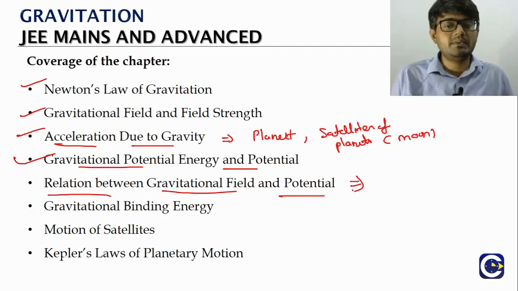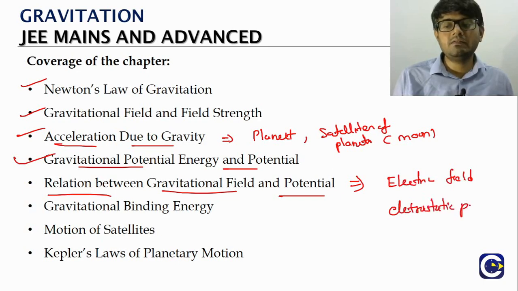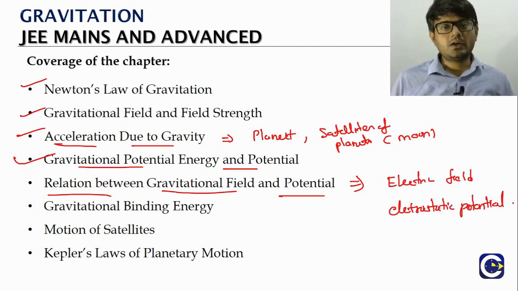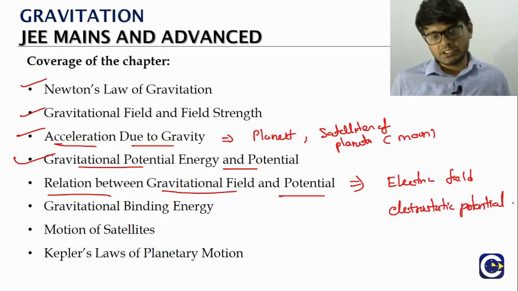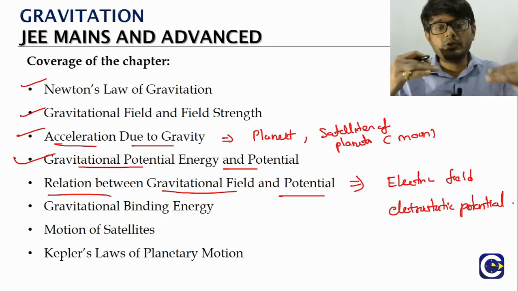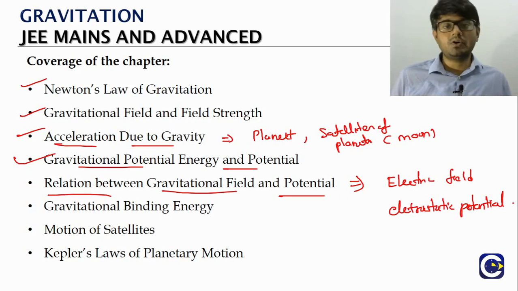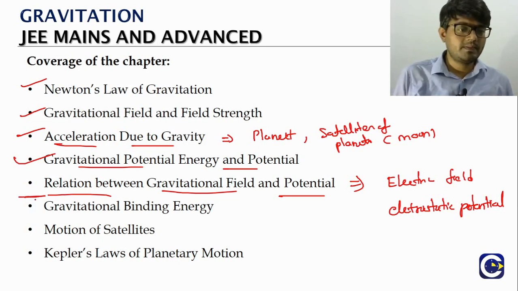We will also see a relation between the electric field and electrostatic potential when we go to the +2 topic of electrostatics, where we will talk about the electric field and electrostatic potential. So in a way, right, the things that we are studying up to here, we will see analogous things that will get kind of replicated in the electrostatics chapter also up to this point.